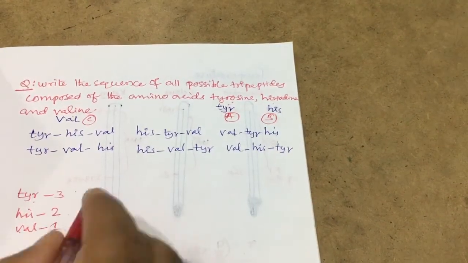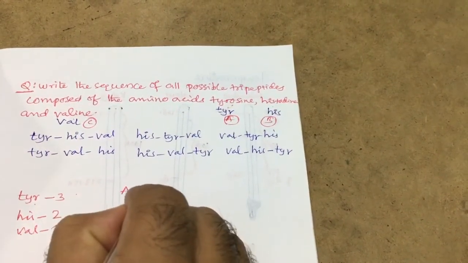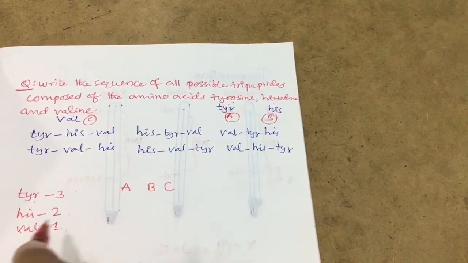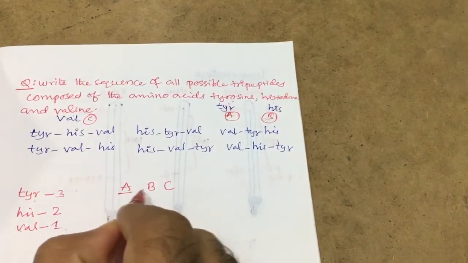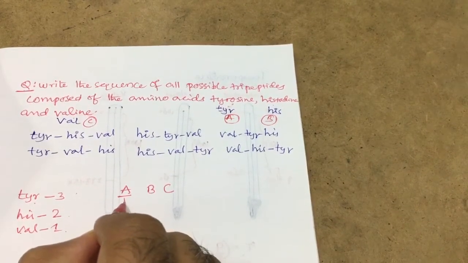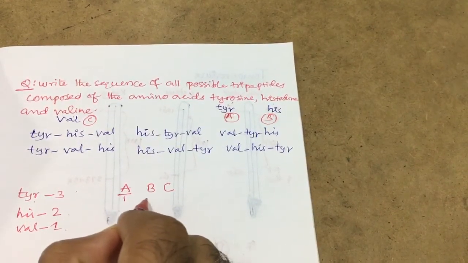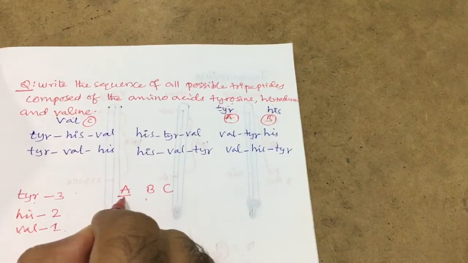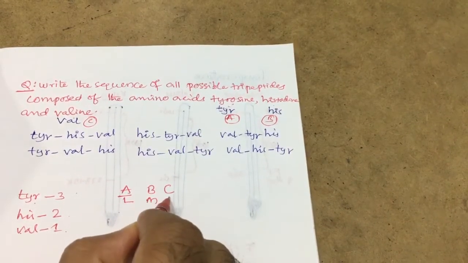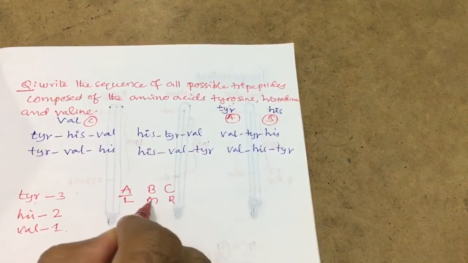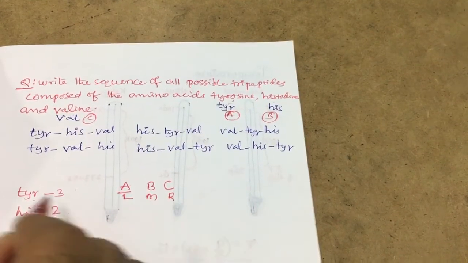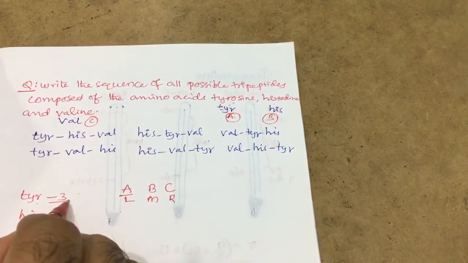So what is the convention here? A, B, C: if you arrange like this, we have three positions. A can be at the first position, or it may be at the middle position, that is left, middle or extreme right. A can be at the left, A can be at the middle, A can be at the right. That's why it has three possibilities.